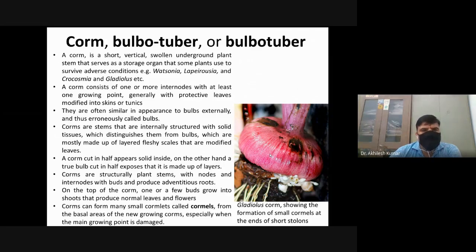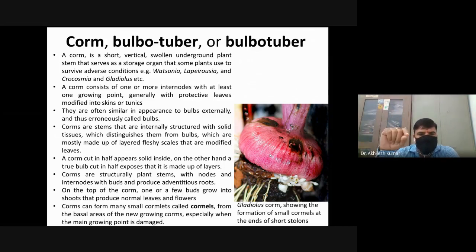A corm consists of one or more internodes with at least one growing point, generally with protective leaves modified into skins or tunics. Generally, in a corm there is more than one internode, that is, there are more than two nodes.